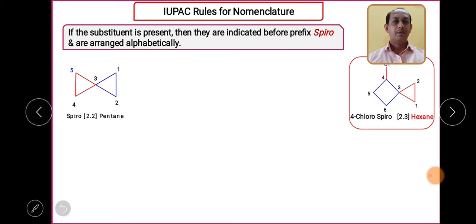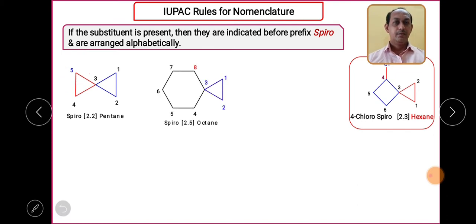So what will be the name? Spiro, as both the rings contain an equal number of carbons. In this ring 2, in this ring 2. So the bracket must contain 2.2 and numbering 1, 2, 3, 4, 5. So 5 means pentane, right? This is how we can give the numbering.